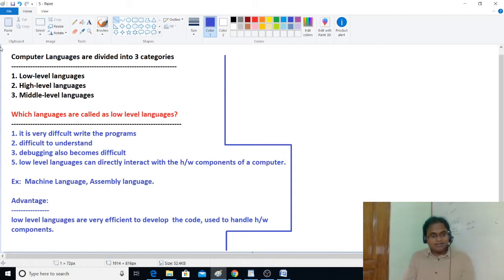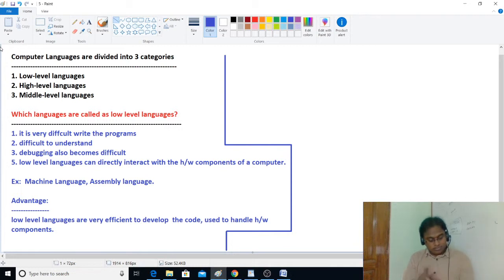Such an environment is provided in high level languages. So low level languages mean direct interaction. They are used to develop efficient applications, like compilers, and to easily handle hardware components.